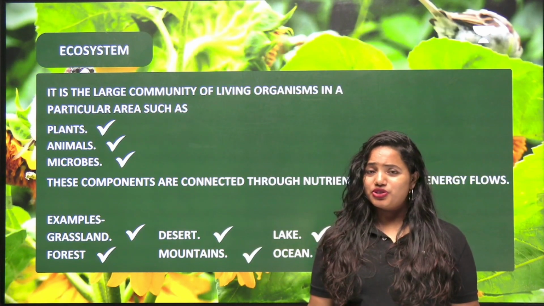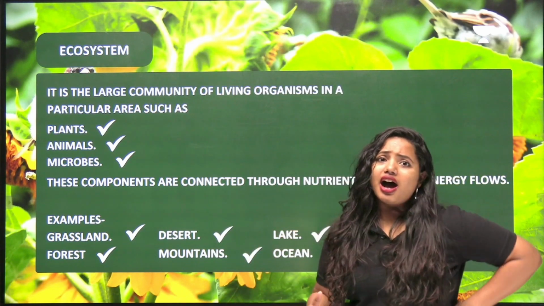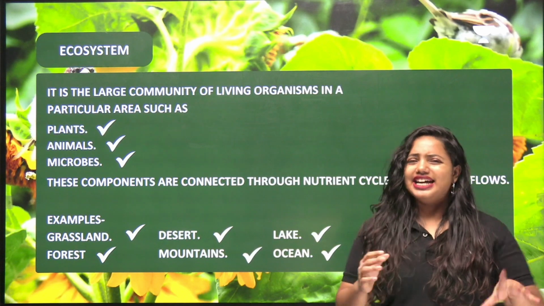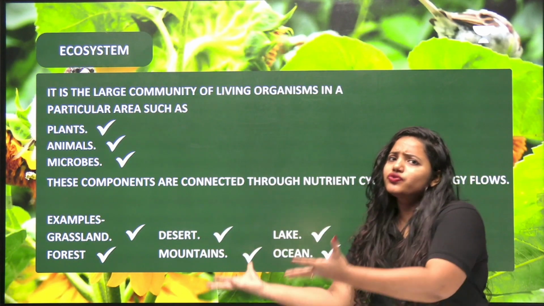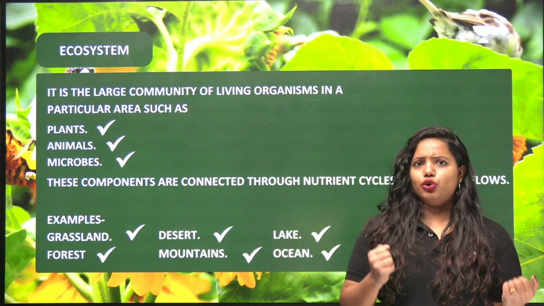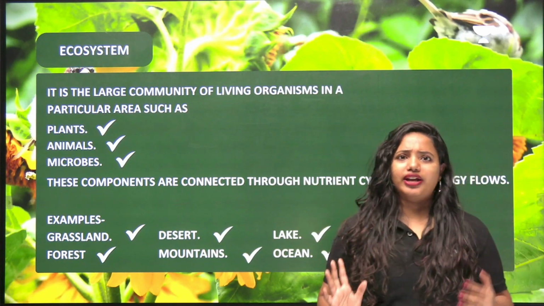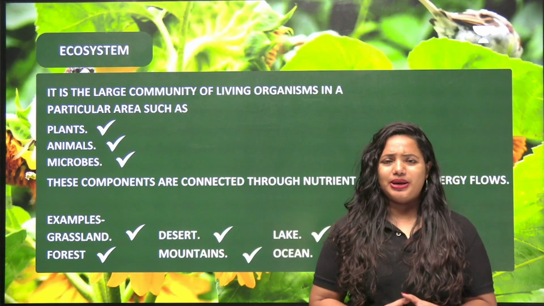Animals are consumers. How? Because we have to depend on other organisms to meet our food, right? Yes. In this way, we are getting nutrients from these. So from us, this can be transferred to other organisms. So this is a very, very important step, right?